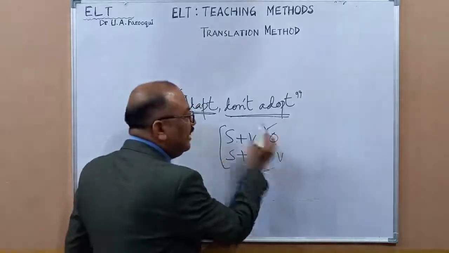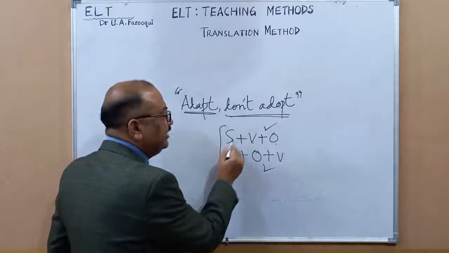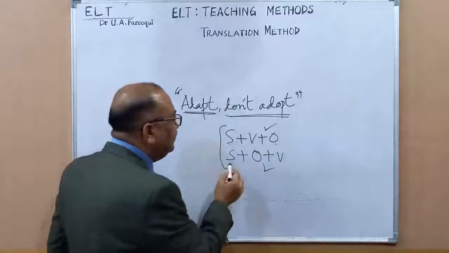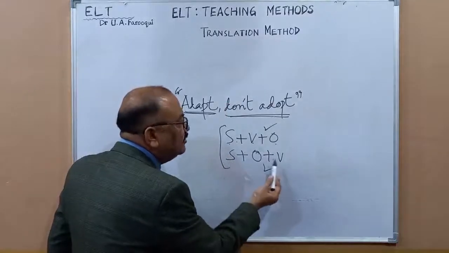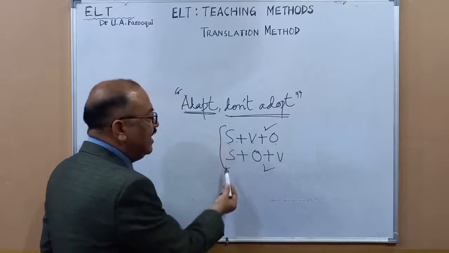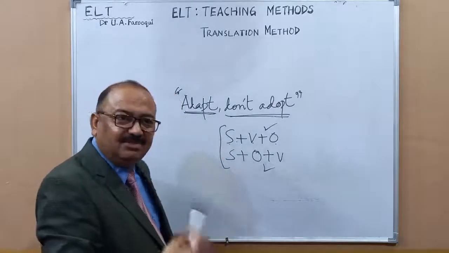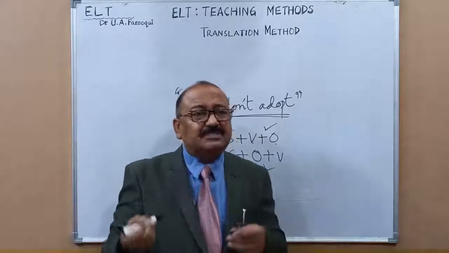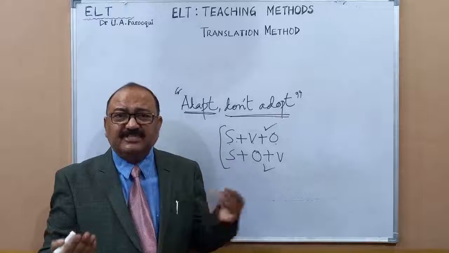I eat a mango: I is subject, eat is verb, mango is object. And मैं आम खाता हूँ: खाता हूँ is verb, आम is object, and मैं is subject. So this is so simple.